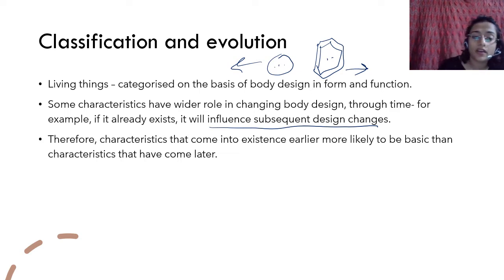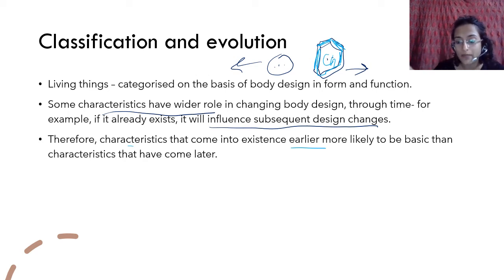So this characteristic has a wider role in changing body design. This is a basic example. There can be many other examples. So therefore, characteristics that come into existence earlier are more likely to be basic than characteristics that have come later. Do you understand that? This difference of cell wall and of having chloroplast is a basic difference that came into existence much earlier. उसी के बाद जाके ये plants evolve हुए हैं. अगर यहाँ पे this cannot have come later.